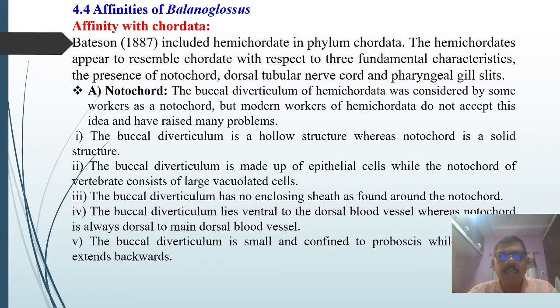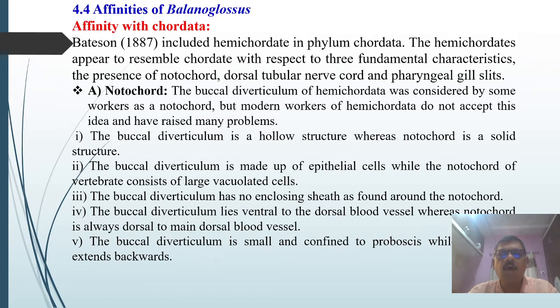The notochord is a solid structure which develops into the vertebral column in vertebrates. Then the dorsal tubular nerve cord is a nervous structure which develops into the brain and spinal cord in the vertebrates, and pharyngeal gill slits are found in aquatic organisms. These are the pharyngeal gill slits. Then in higher organisms the function is taken over by the lungs. So first we will discuss the notochord.